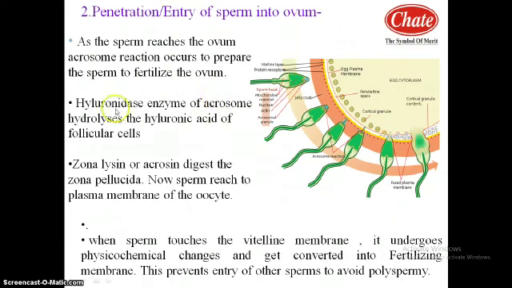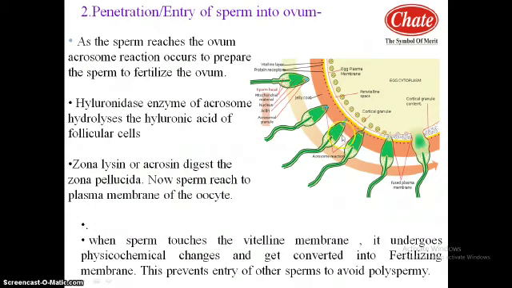First lytic enzyme, that is the hyaluronidase enzyme of the acrosome, hydrolyzes the hyaluronic acid of follicular cells as well as corona radiata cells. Corona radiata cells separate from each other and from the fertilization cone. When the sperm reaches the zona pellucida, the acrosome releases zona lysin or acrosin, which digests the zona pellucida. Now the sperm reaches the plasma membrane of the oocyte.